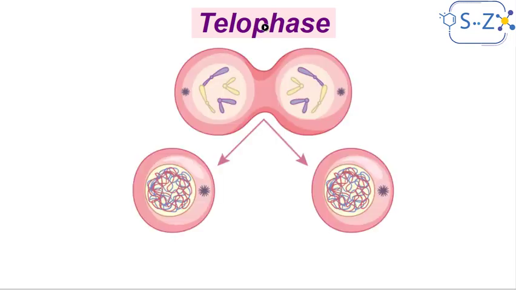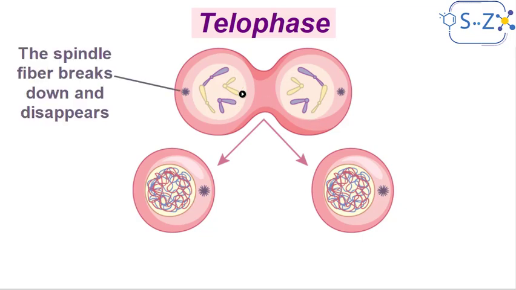The last phase during mitosis is telophase. It's the phase that wraps up everything, that finishes the mission. During telophase, after we got the 2 sets of chromosomes separated from each other, now we have to separate the cell. The cell itself has to break into 2 cells. So the main feature during telophase is the breaking down of the cytoplasm of the cell.